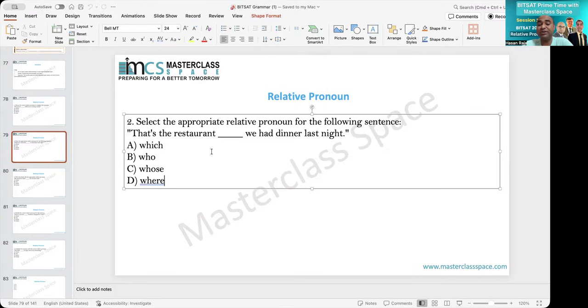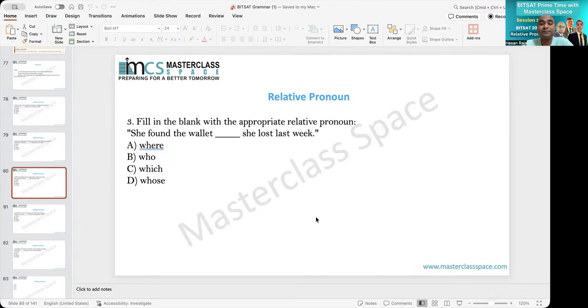Remember, after restaurant, if there is a blank and then one more noun like whose food, whose dish, whose taste, then whose can be used. And who is for a person, therefore who cannot be used. Here the intention is location, and therefore it should be where, and D is the answer.